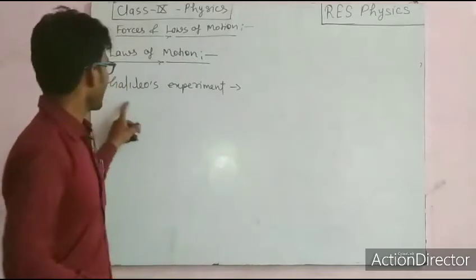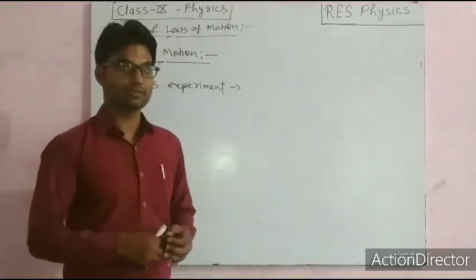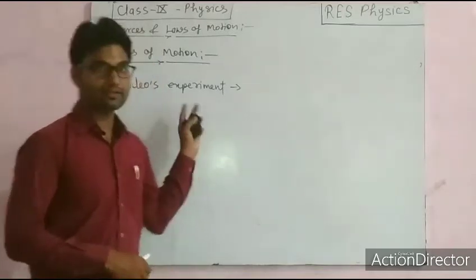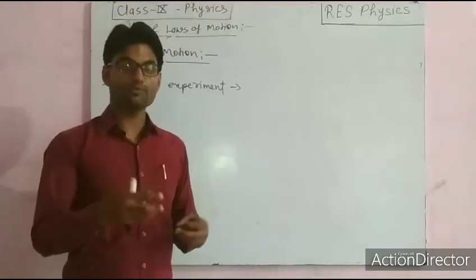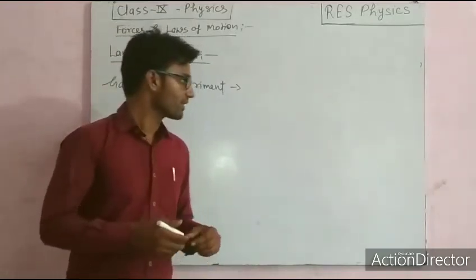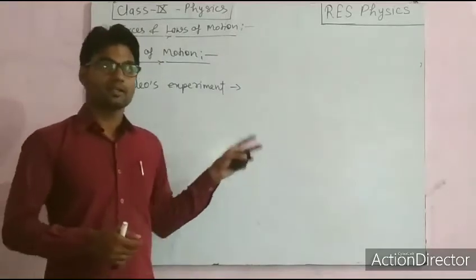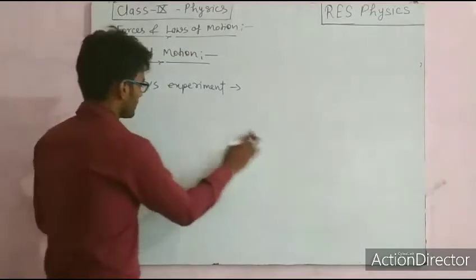But Galileo opposed this statement, and he said that the natural state of an object may be anything, and to prove that statement he conducted many experiments. Let us see those experiments, right?